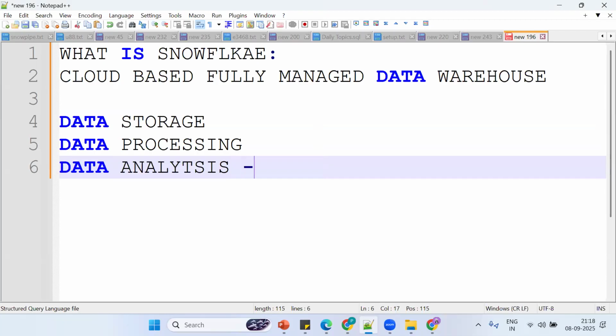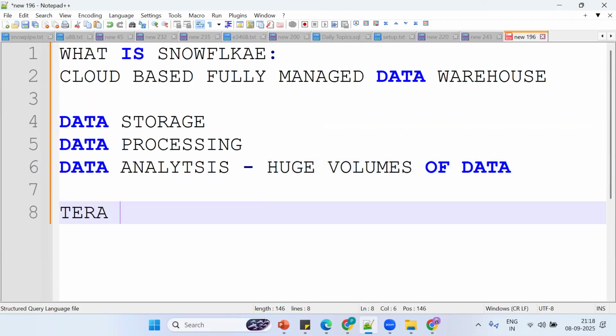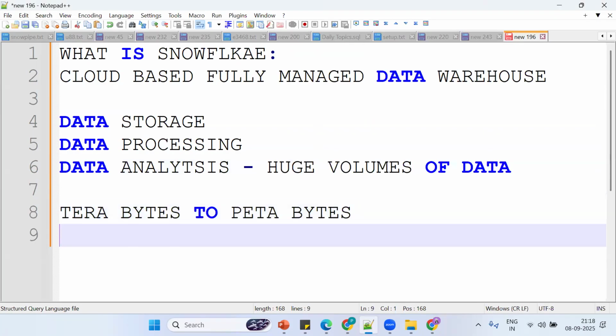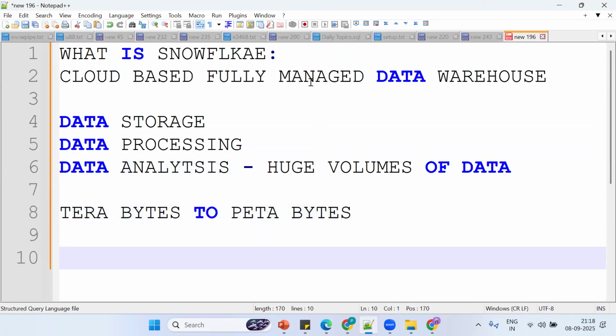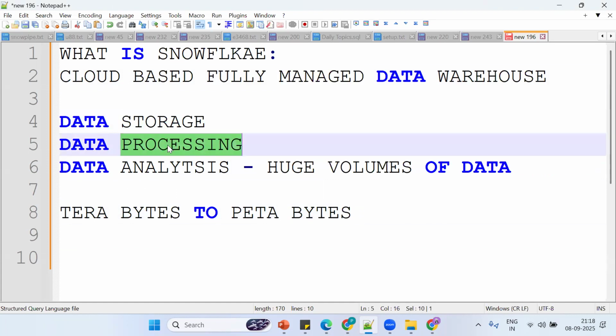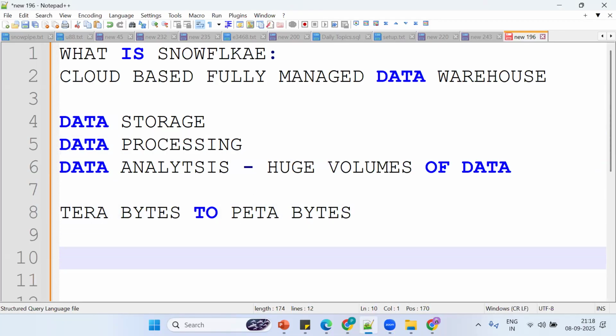It can handle huge volumes of data. Huge volumes in the sense of what? It can handle terabytes to petabytes easily. So it's a cloud-based, fully managed data warehouse, mainly for storage, processing, and analysis, handling terabytes to petabytes of data.